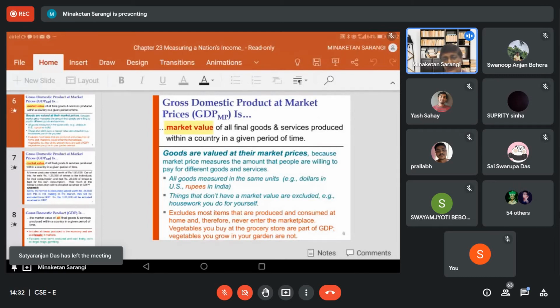The farmer is producing some commodity. Let us say the farmer is producing 100 quintal of rice. Out of the 100 quintal, he is keeping 5 quintal for self-consumption over the year. So, how much is going into the market? 95 quintal.